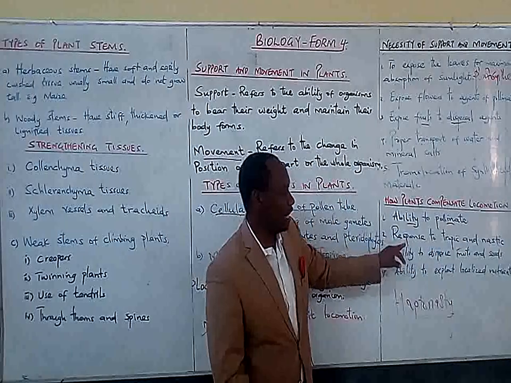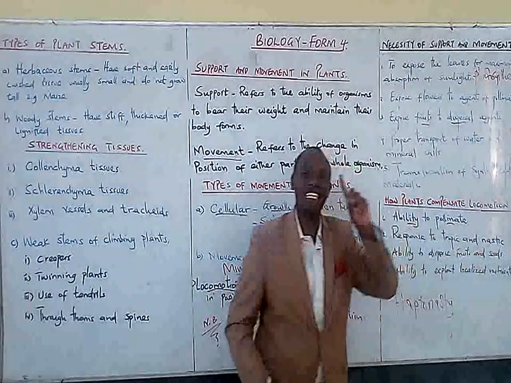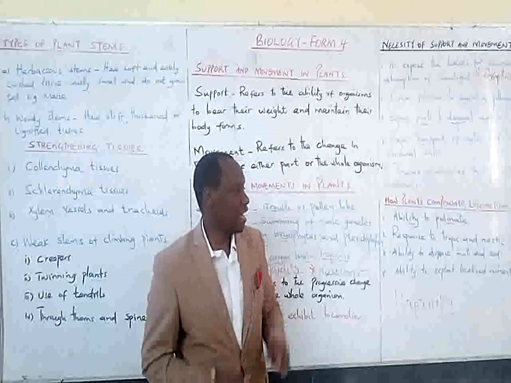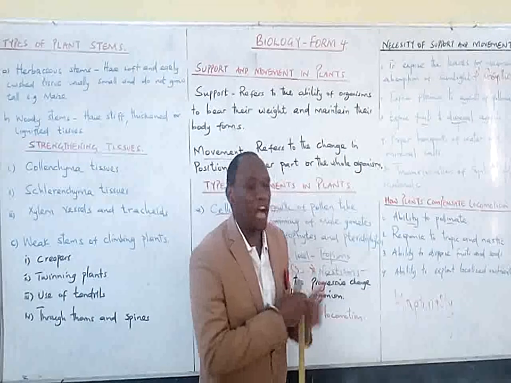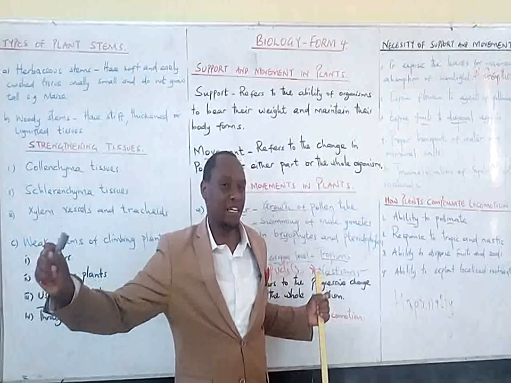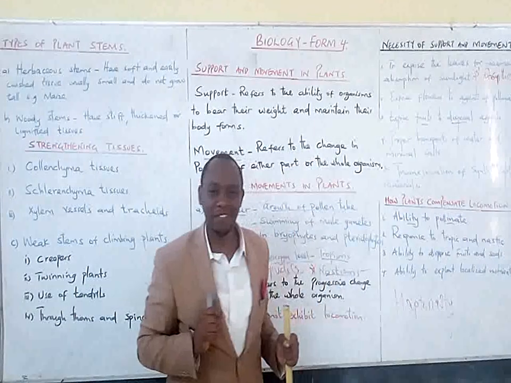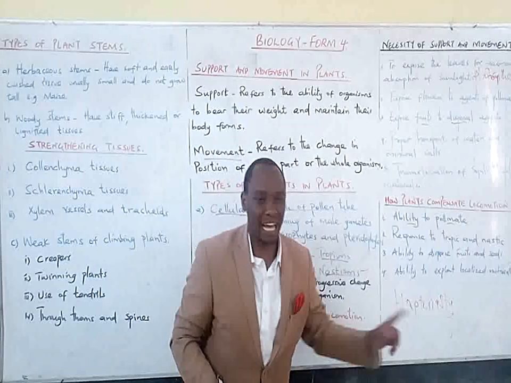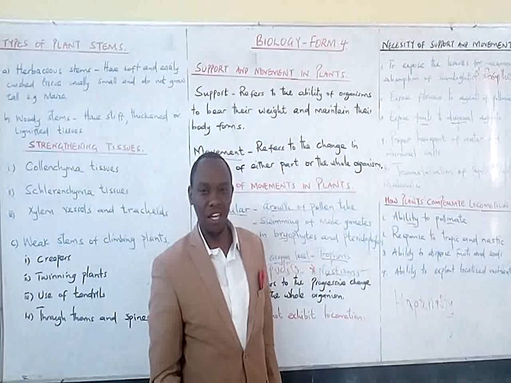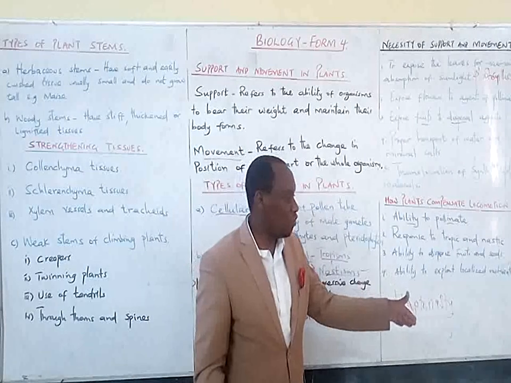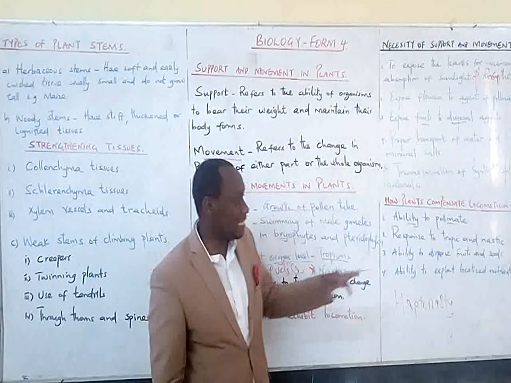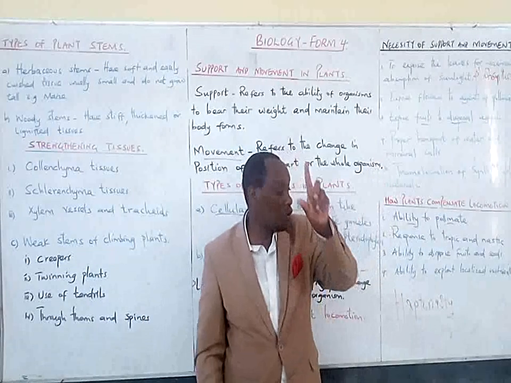Number two, the response to tropic and nastic responses. I've already said that tropic responses are growth movements. So when a plant grows towards the light, that is phototropism. Growing towards the water, hydrotropism. So when it is doing that kind of growth movement, it is compensating for the lack of locomotion.